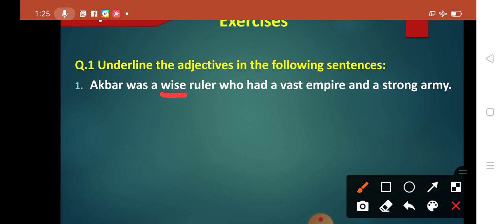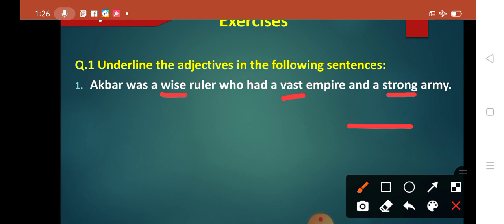Then who had a vast empire? His empire was vast. So here empire is described by the word vast. And army. How was his army? His army was strong. So in this sentence there are three different adjectives. One is wise, next is vast, and third is strong.